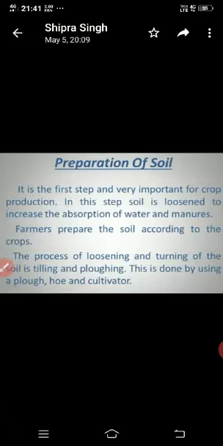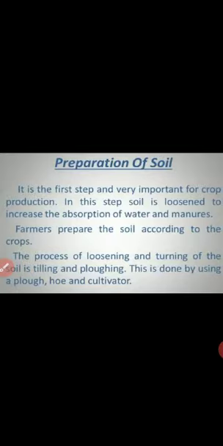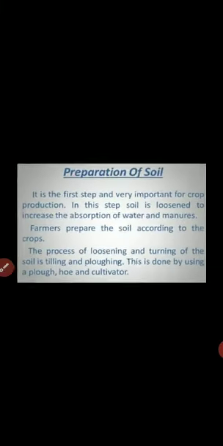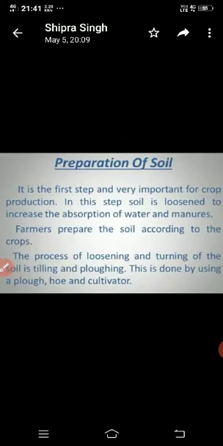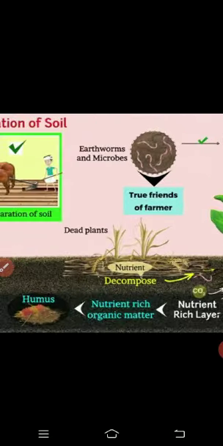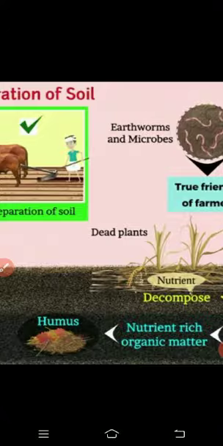In this step, soil is loosened to increase the absorption of water and manures. Farmers prepare the soil according to the crop. The process of loosening and turning of the soil is tilling and plowing. This is done by using a plow, hoe and cultivator. Then first one, this is preparation of soil.